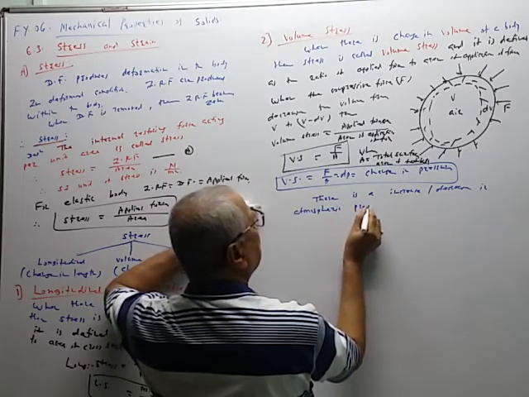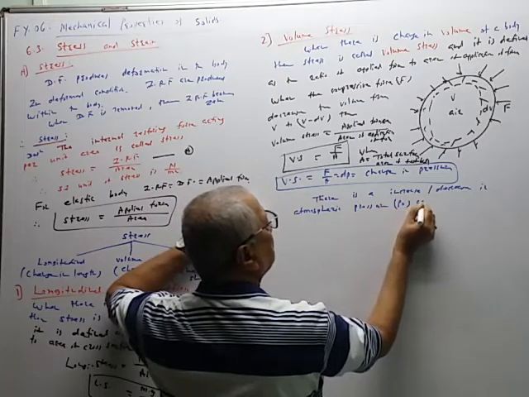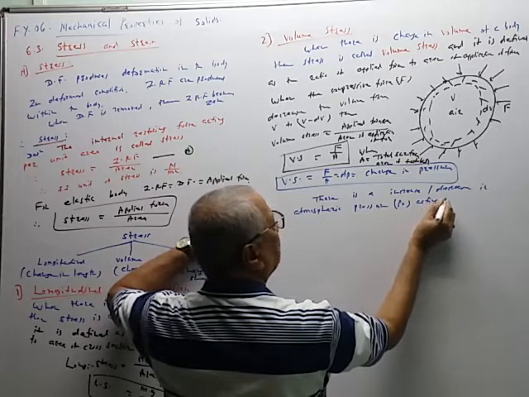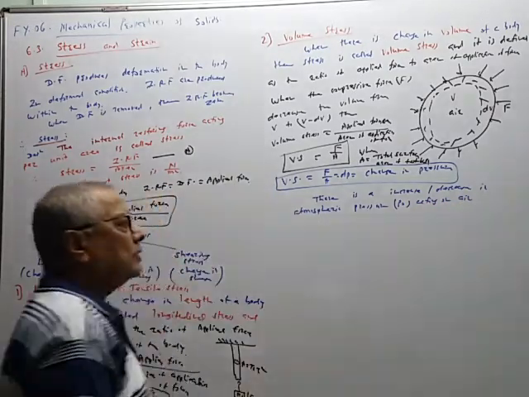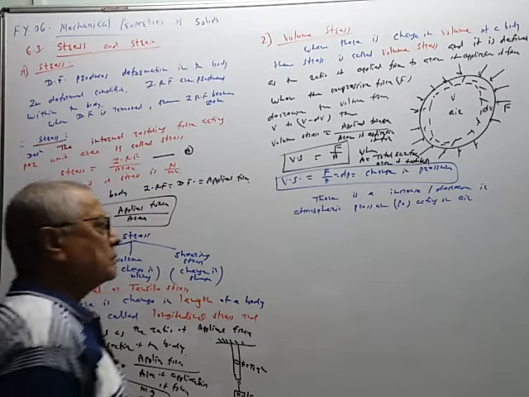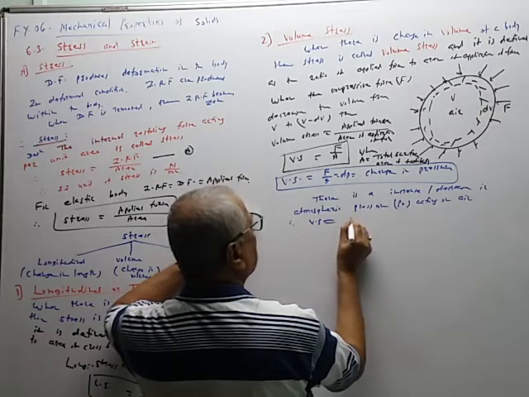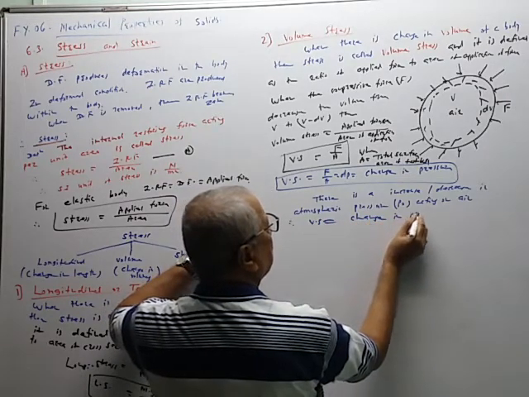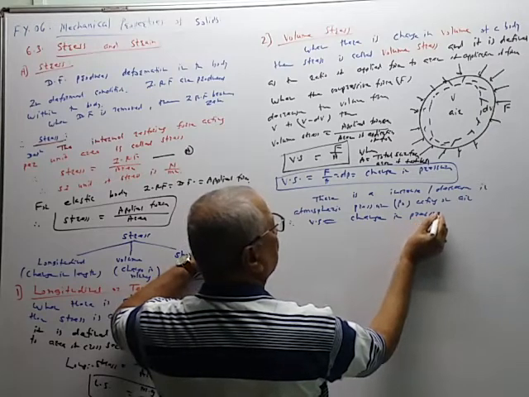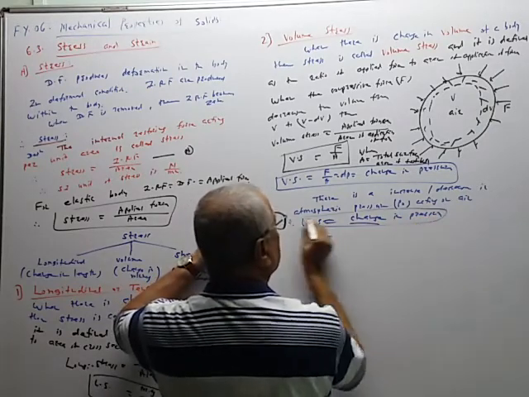There is an increase or decrease in the atmospheric pressure P0 acting on air, and therefore volume stress is equal to not a pressure but a change in pressure. This is the meaning of that.